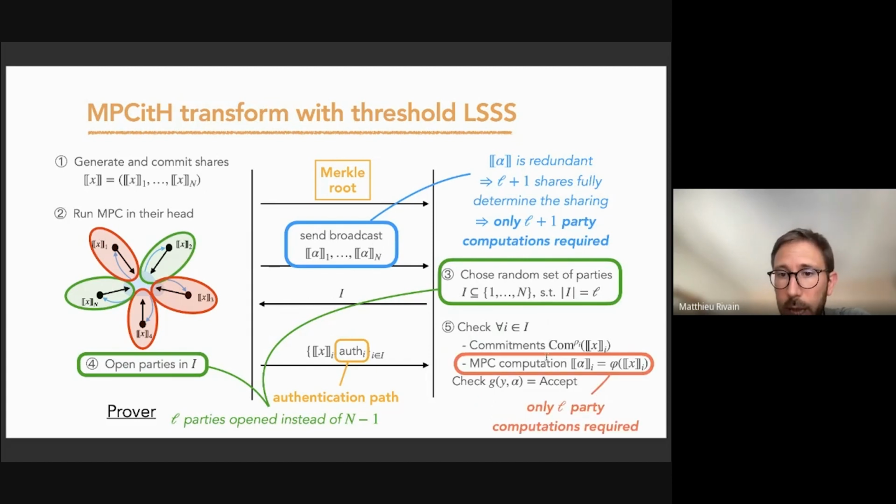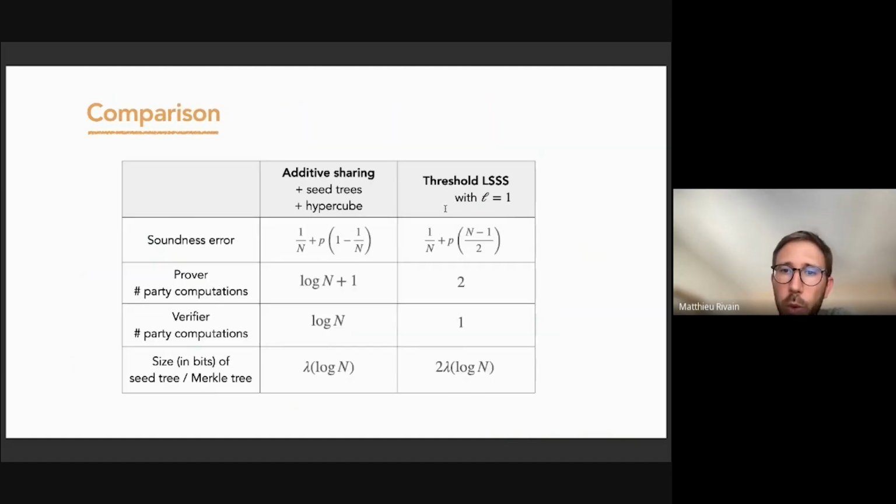And that also means that the verifier will only verify L parties. So we have L+1 party computation on the prover side and L party computation on the verifier side. And this way we obtain a soundness which is close to the soundness that we obtain in the standard case of additive sharing. I'll try to give the intuition just after of how we obtain this soundness. But it's still a bit degraded.